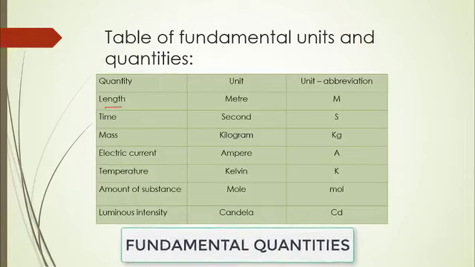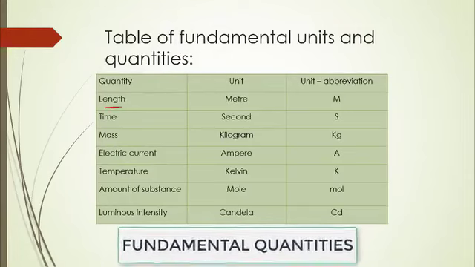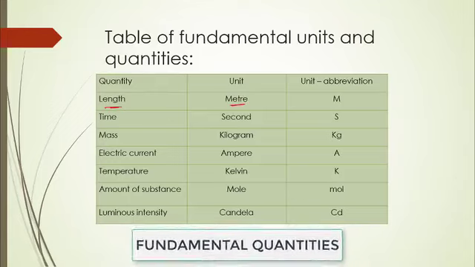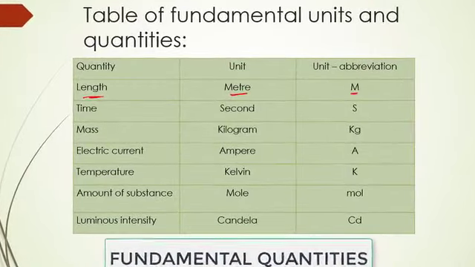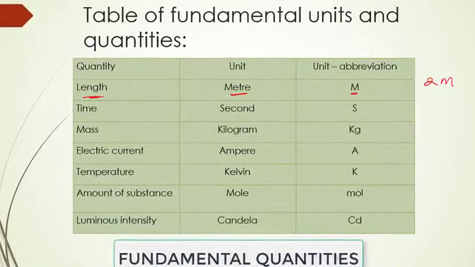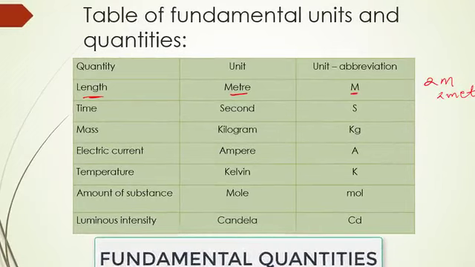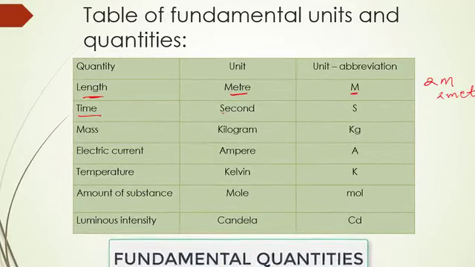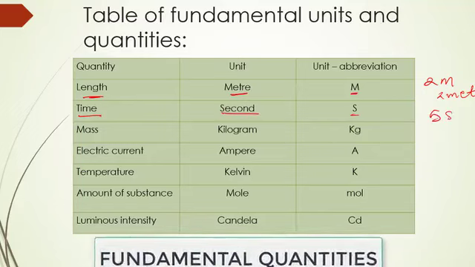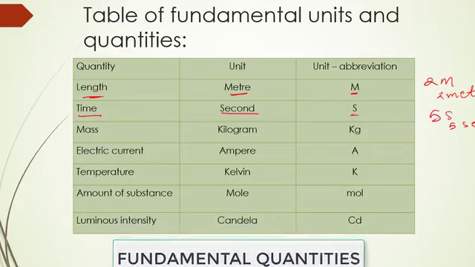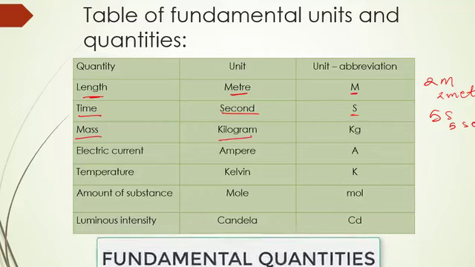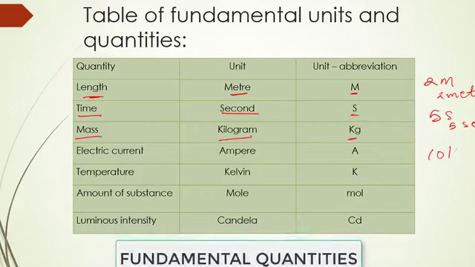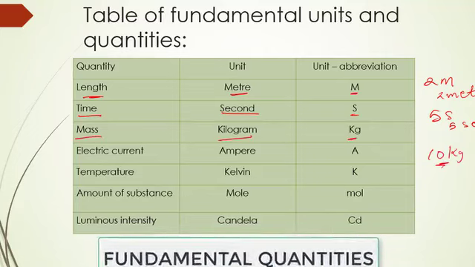The first one you can see here is length. Length is measured in meters. So we say length is the quantity, the unit is meter. And as an abbreviation, it's just written as m. So when you say 2m, 2m means 2 meters. And then the second one we have here is time. Time is measured in seconds, and the short form is s. When I say 5s, I mean 5 seconds. And then the same principle applies to mass. Mass is measured in kilogram, written as kg. So when you see somebody writing 10 kg, it simply means 10 kilograms.